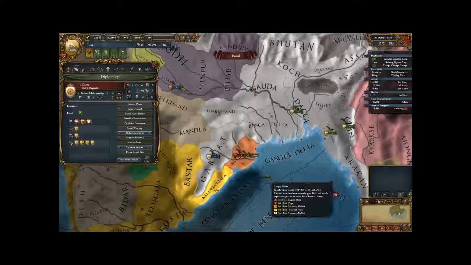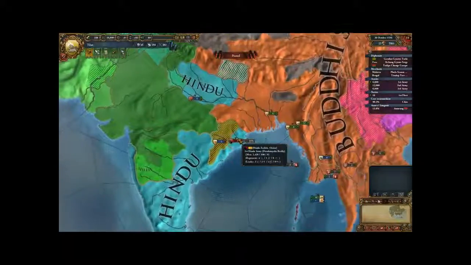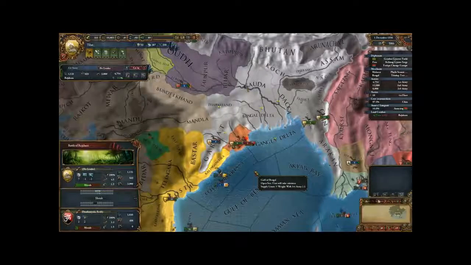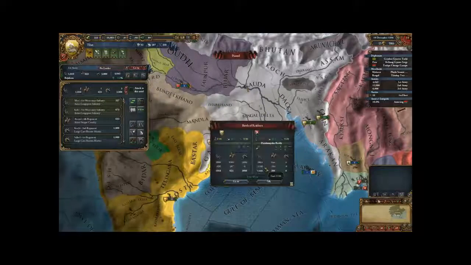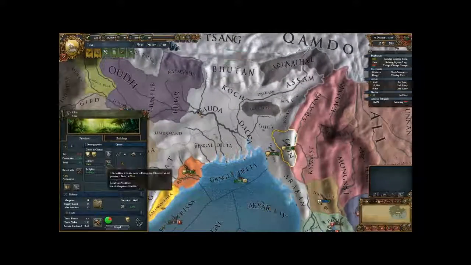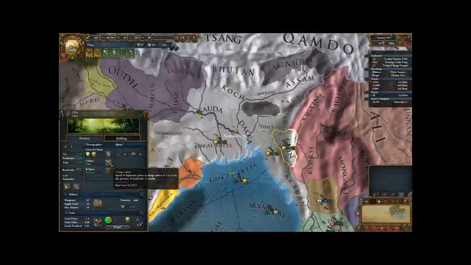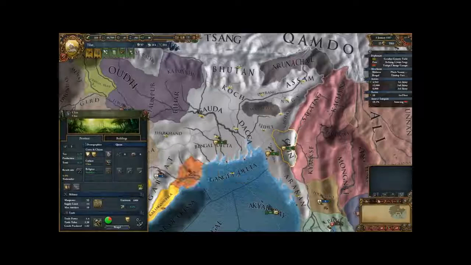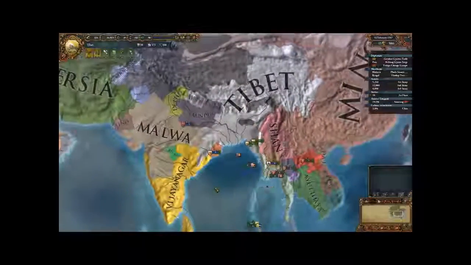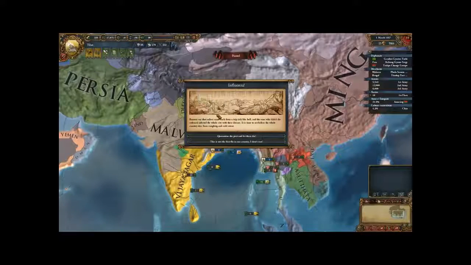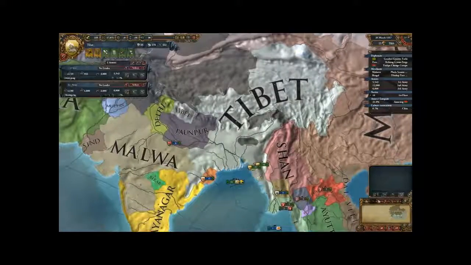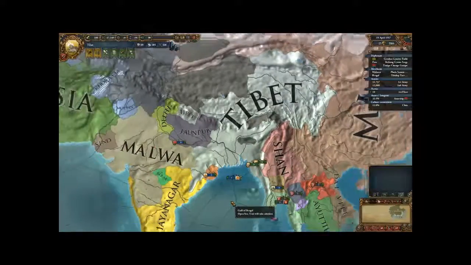No. This place is already Hindu. Okay, let's just go and squash this army at any rate. We've also managed to incorporate Shin into our country. Make them a core, that's the word I was looking for. Let us culture convert Shin. Could probably use my admin points and diplomatic points in a more profitable manner, but there's not really much going on right now. This is a time of peace, apparently.